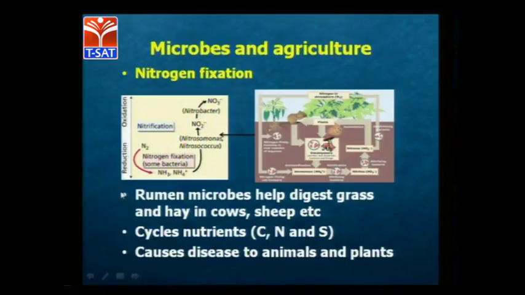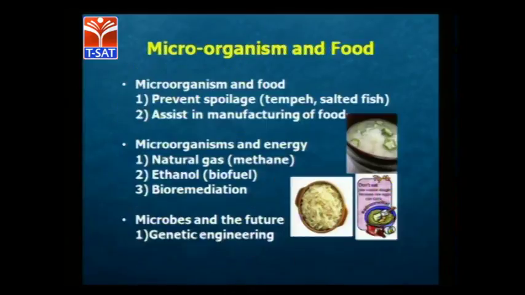So through this, what happens is, any microbes like those that digest grass and hay in cows, sheep, etc. will start cycling the nutrients like carbon, nitrogen and sulfur, and can also cause diseases to animals and plants. So nitrogen fixation is also very important for agriculture as a main feature. So that is another thing.